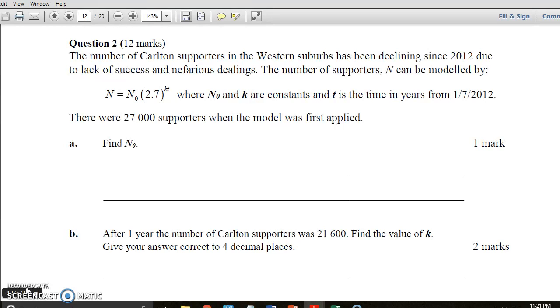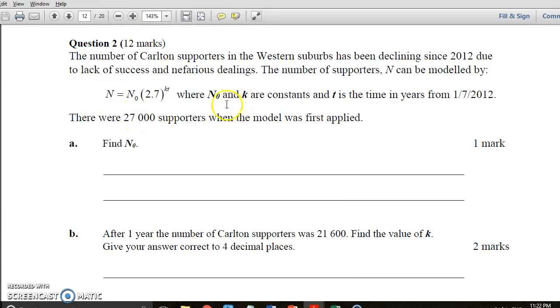Unfortunately, the number of Carlton supporters in the western suburbs has been declining since 2012 due to lack of success and nefarious dealings. Ironically, I think Hawthorn supporters have gone up, but 3 in a row isn't bad. The number of supporters N can be modelled by this, where N naught and k are constants, and t is time in years from the 1st of July 2012.